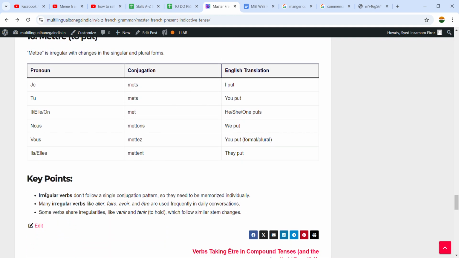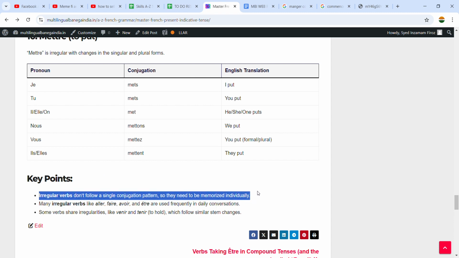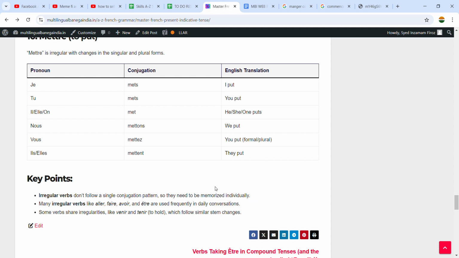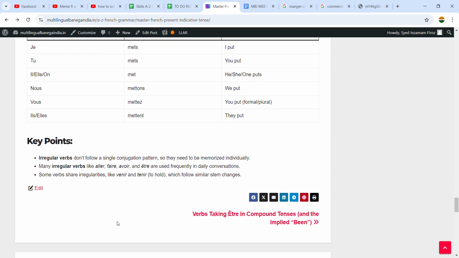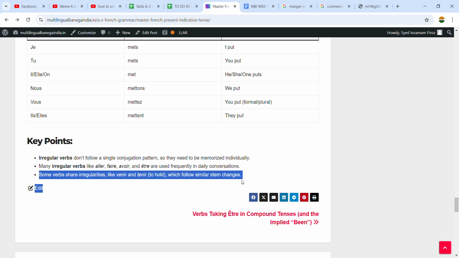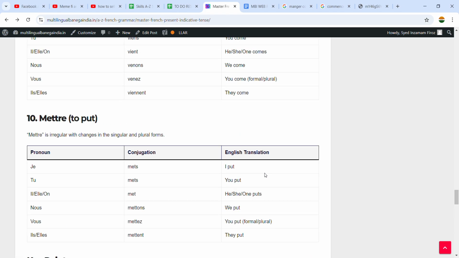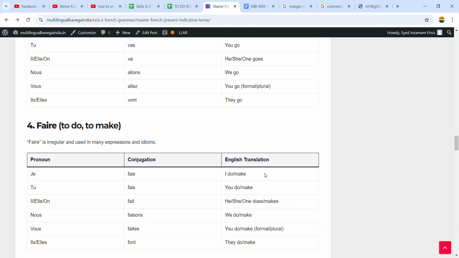Now there are some key points. Irregular verbs don't follow a single conjugation pattern, so they need to be memorized individually, as I mentioned earlier. Many irregular verbs are used frequently in daily conversation, like aller, faire, avoir, and être. Yes, it's a universal fact. Some verbs share irregularities like venir and tenir, which could follow similar stem changes.